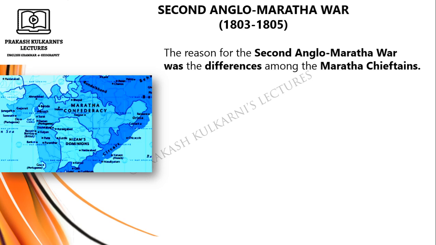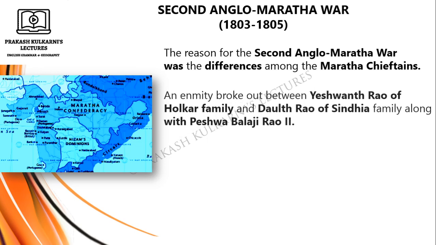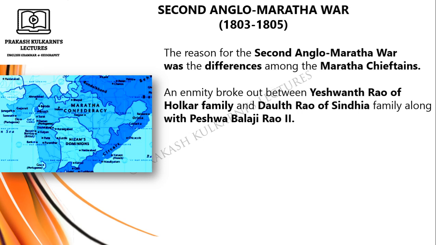Now let's come to this topic now. The reason for the second Anglo-Maratha War was the differences among the Maratha chieftains. An enmity broke out between Yashwantrao of Holkar family and Daulat Rao of Scindia family, along with Peshwa Balaji Rao too. Now here please see Holkar, Scindia and Peshwas of Pune. So there was a rivalry between these three.